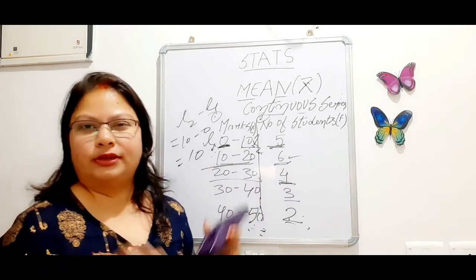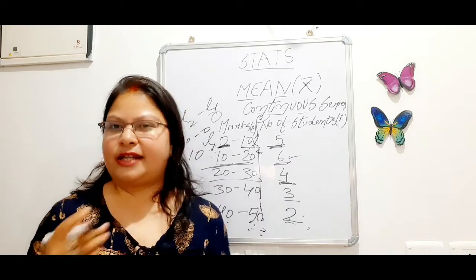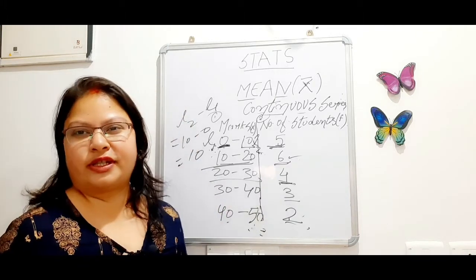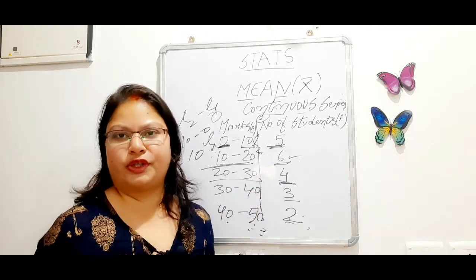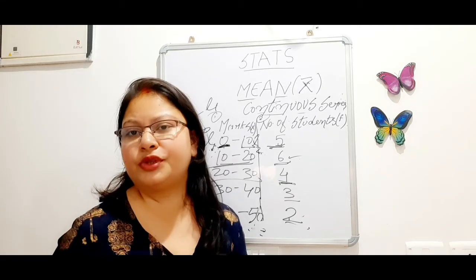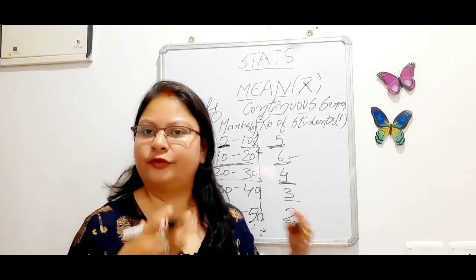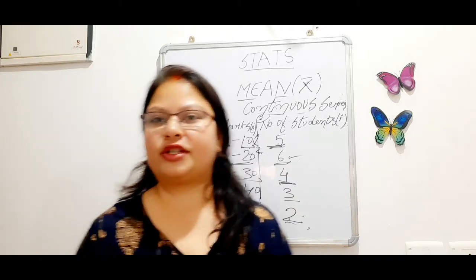Okay, so this is the basic of mean, like how individual series, discrete series and continuous series are framed in tables or schedules. So this was a short step to understand the format of all three series, that is individual, discrete and continuous series.